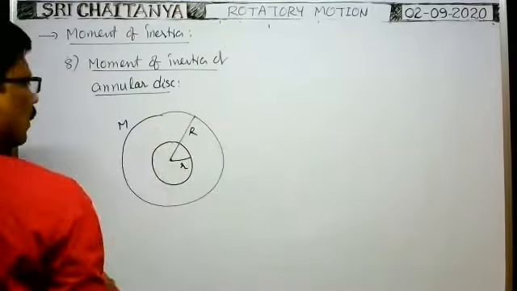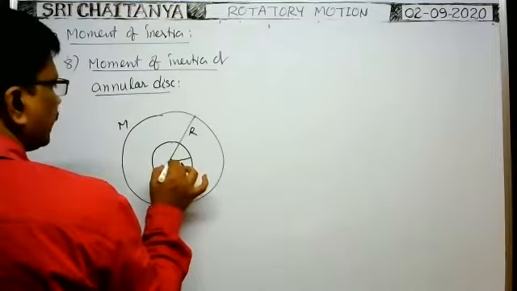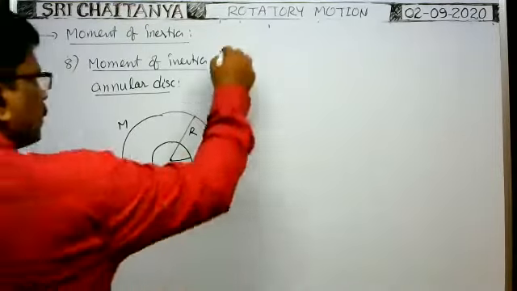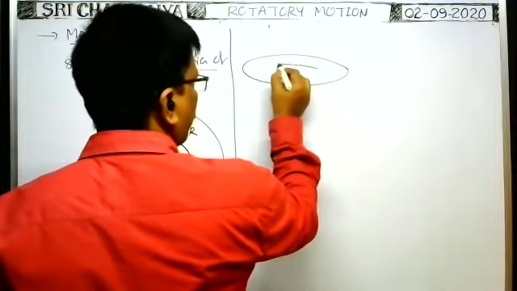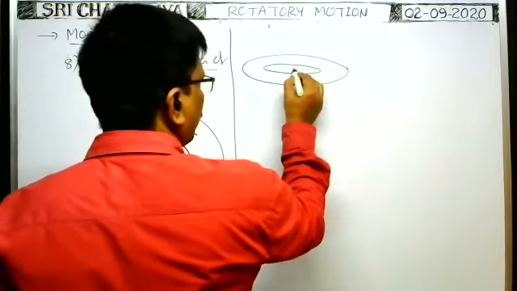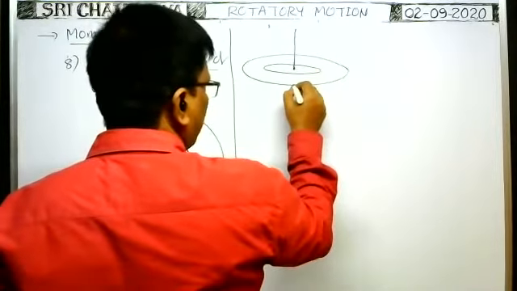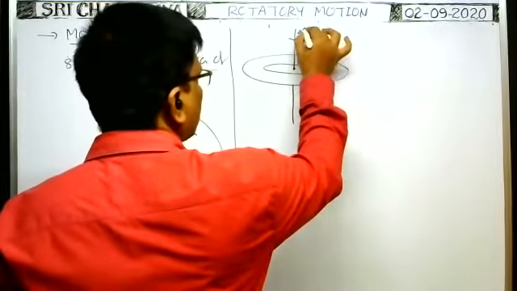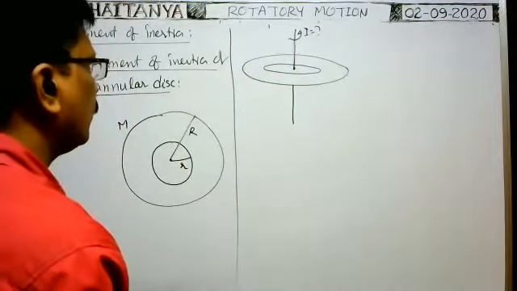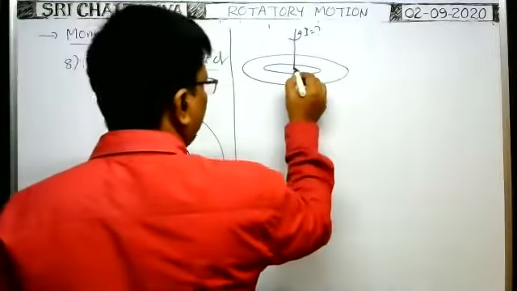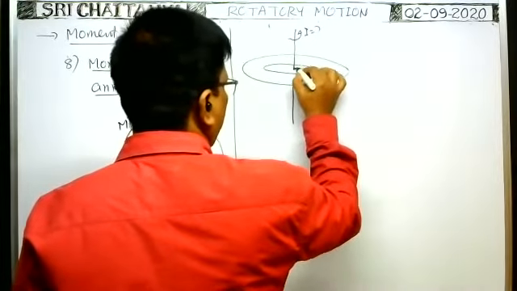Mass capital M. For this, what is the moment of inertia of the annular disk about an axis passing through center and perpendicular to the plane? This is the annular disk. About this axis, what is the moment of inertia, they asked? That is the question. If you see the diagram, inner radius means this one. This is smaller, this is capital R given.